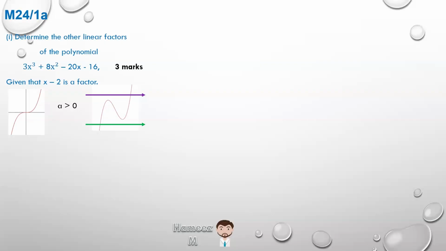However, if we look at the question again, determine the other linear factors, which means that there is not only one root, but more than one. So there's a possibility that there are three roots, which can be indicated as this red line. And this is a quick review that you've done with your teachers already. What is indicated here is that it cuts on the left side once, and there's a double root where there's that minimum point.